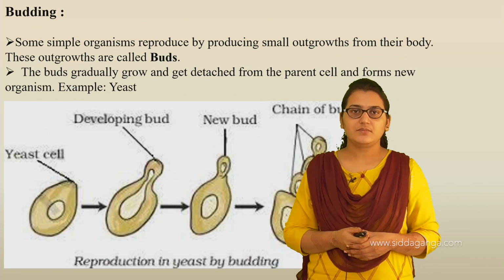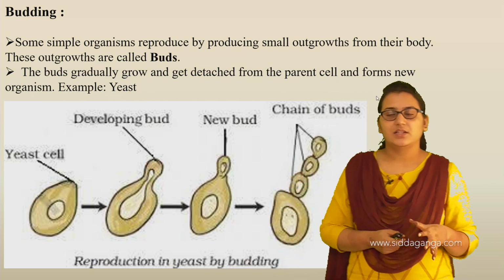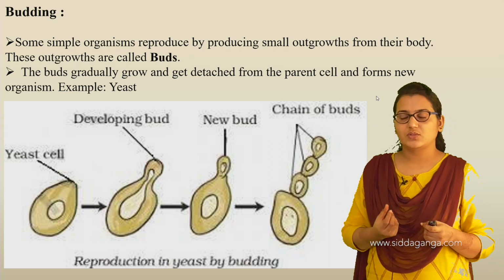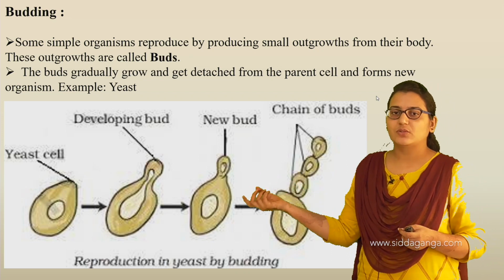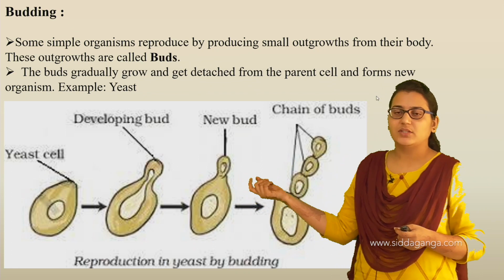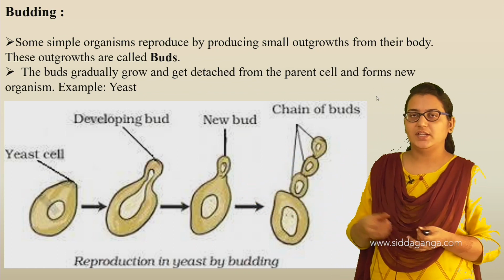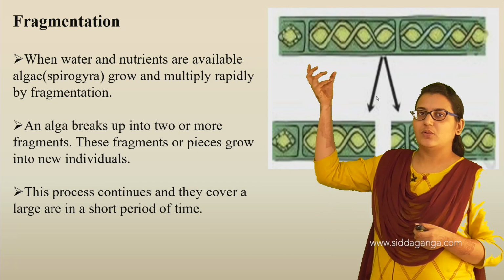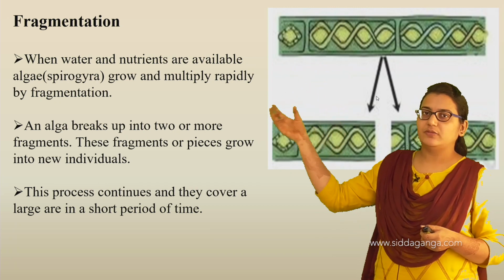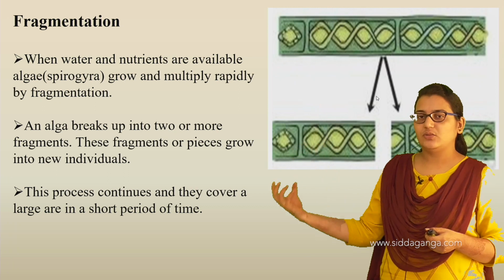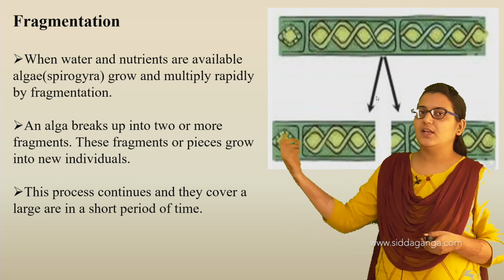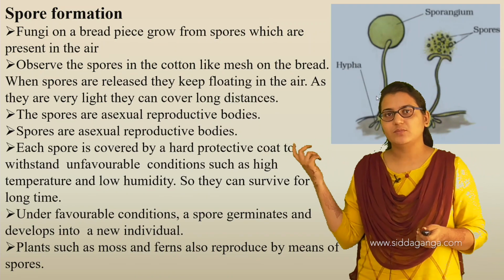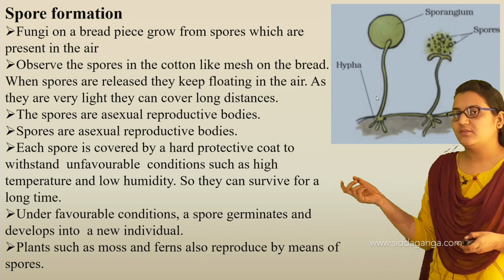Here we have another process of asexual reproduction, that is budding. The word itself says buds are involved. What are these buds? Buds are smaller outgrowths from the body. These buds develop into a new individual. And also there is fragmentation, for example algae. Here the whole body gets fragmented into different pieces, and each grows into a new individual. The reproduction is due to these fragments, hence the process is called fragmentation. In the same way, reproduction also happens by spore formation. Examples are moss and ferns.